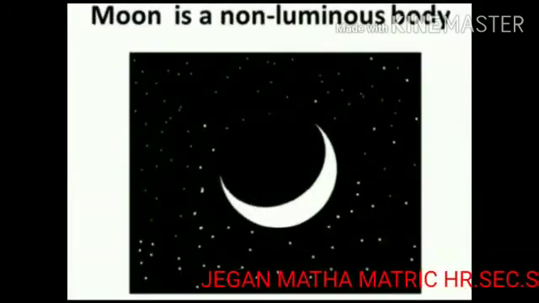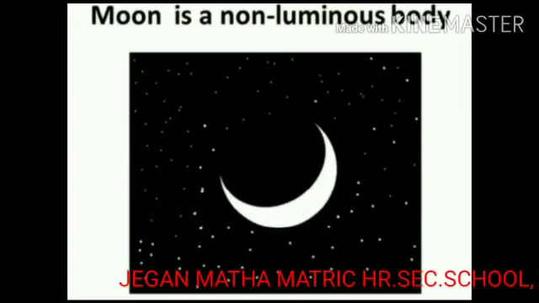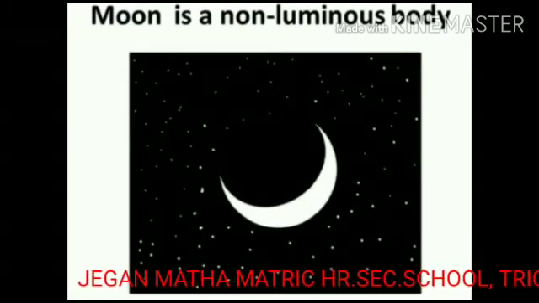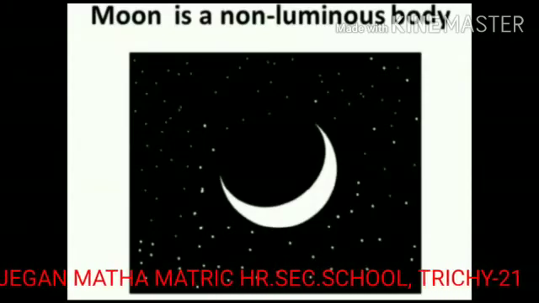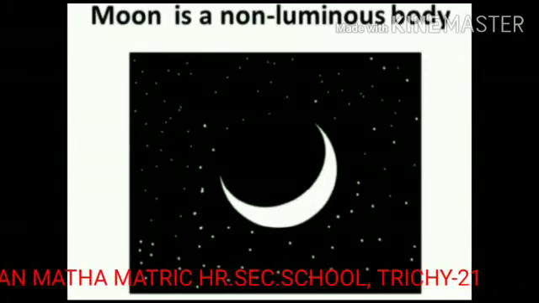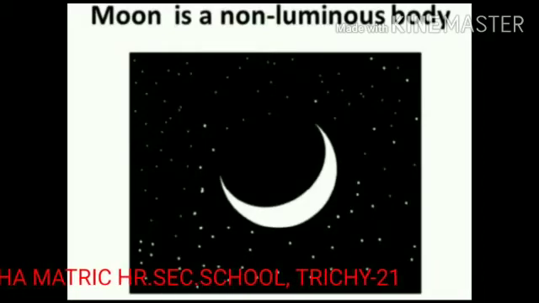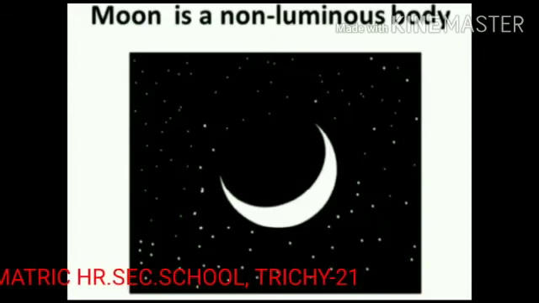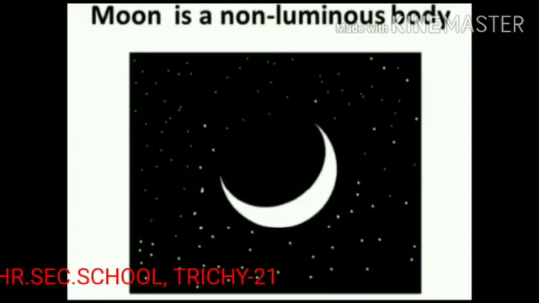Then another example is the moon. The moon is a non-luminous body. The moon does not have its own light, but it looks bright. Why?